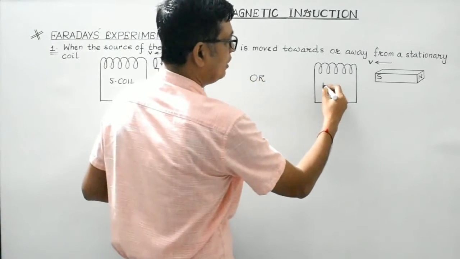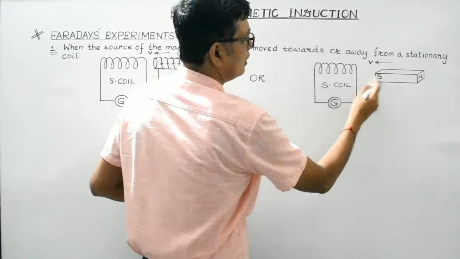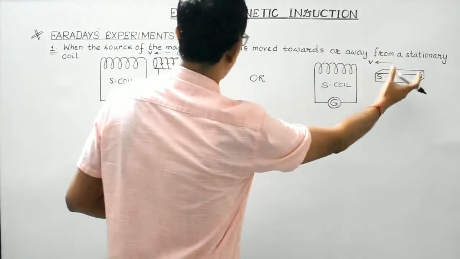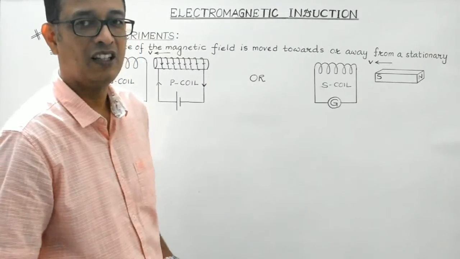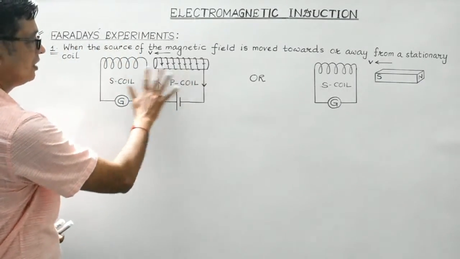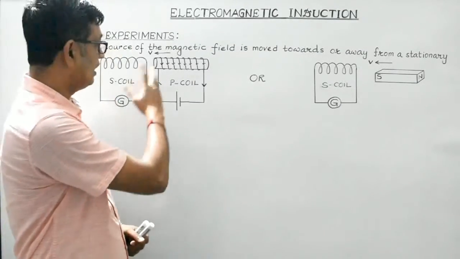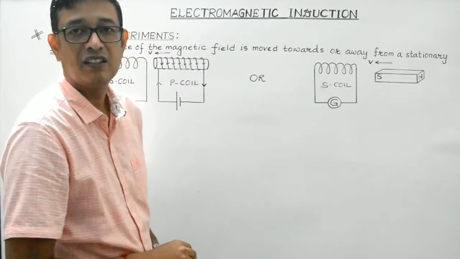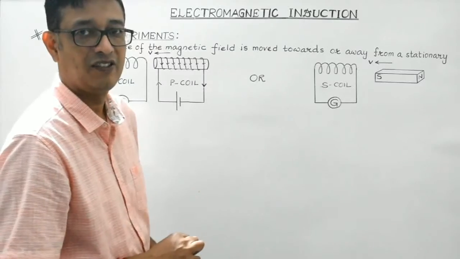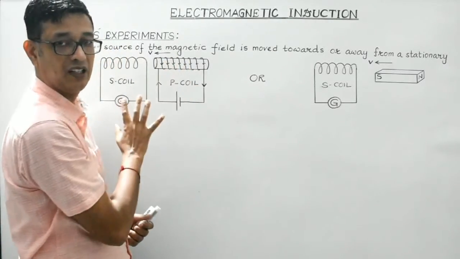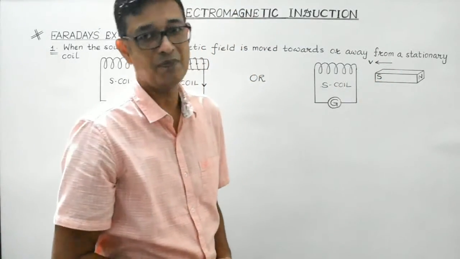So this is the P coil. Actually this is the S coil. And this is the substitute of P coil, which will act as source of magnetic field. Right, students? So again I repeat, these are the two coils. One is the S coil where a galvanometer is connected, no source is there, and the other one is the P coil where a source is connected so as to make a steady current flow through the coil. Right? So this will act as a source of magnetic field. In place of this current carrying P coil, you can also use a bar magnet.